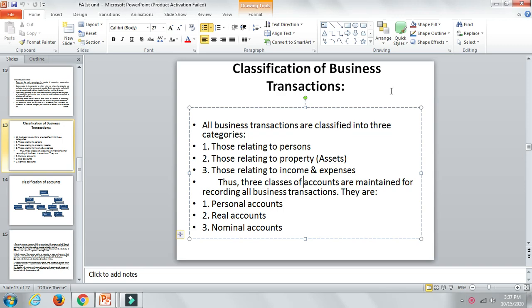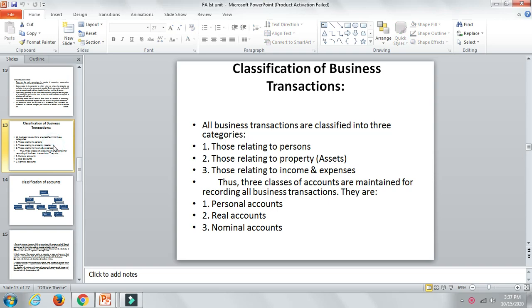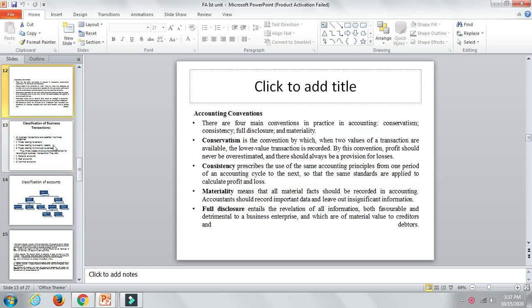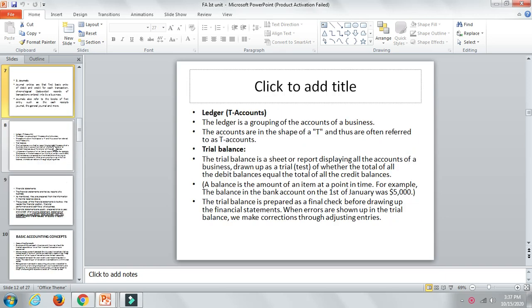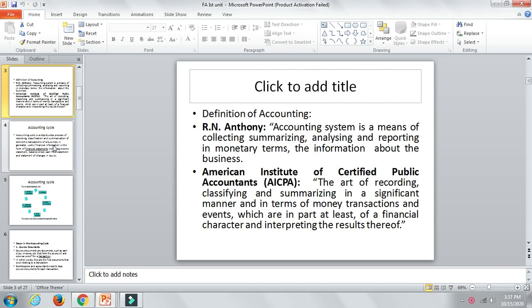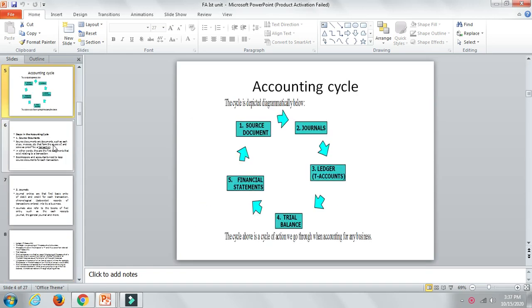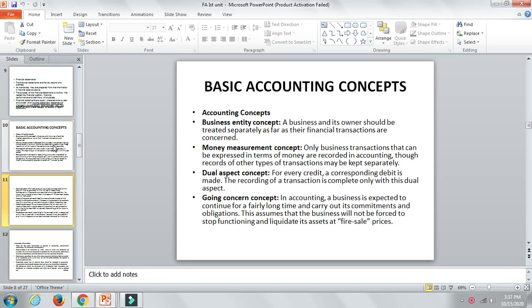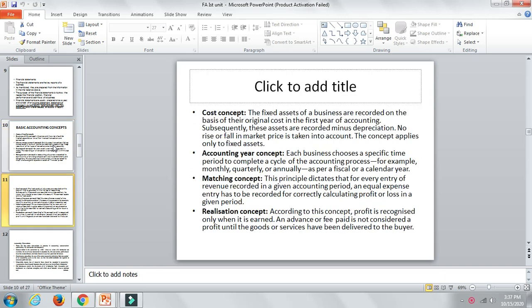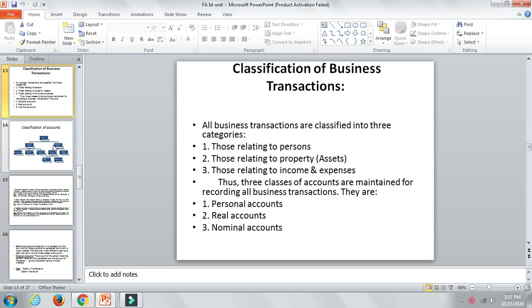Hello students, in my last class I discussed that this is a financial accounting class. I explained the definition of accounting, the difference between bookkeeping and accounting, the accounting cycle, and concepts and conventions. I hope you all got it. In today's class, I am going to explain the classification of business transactions.